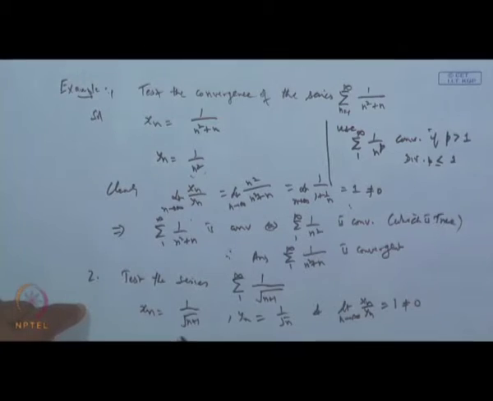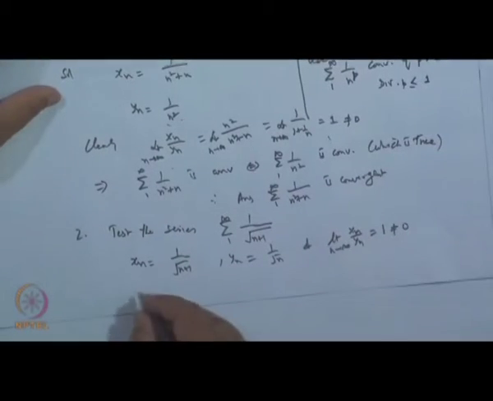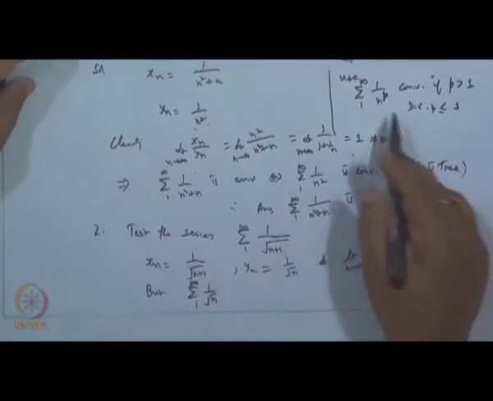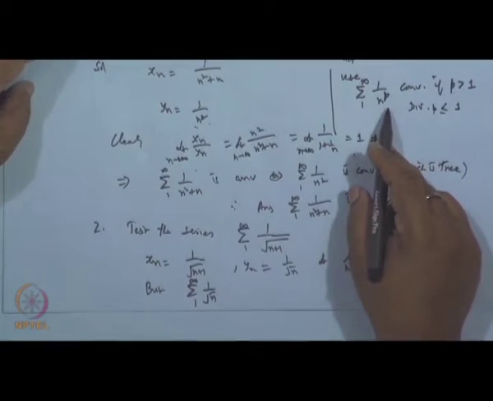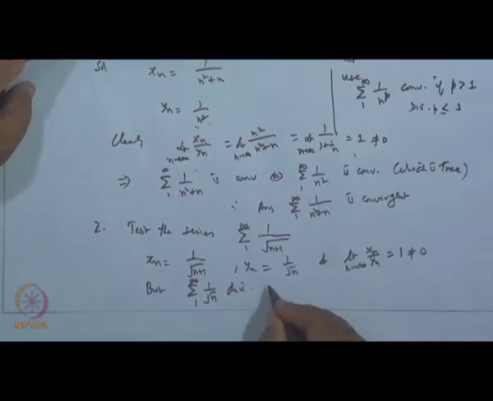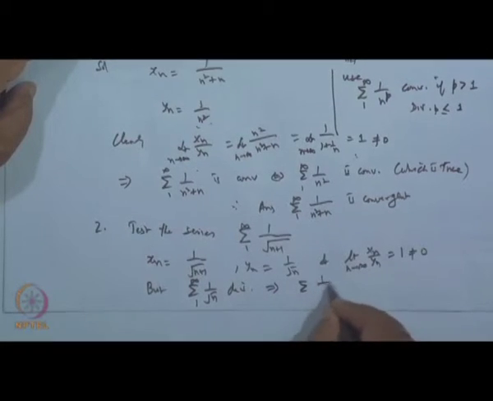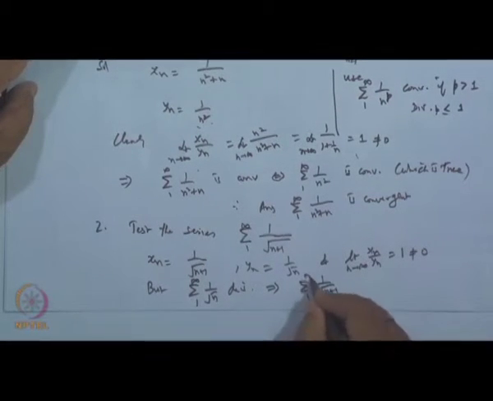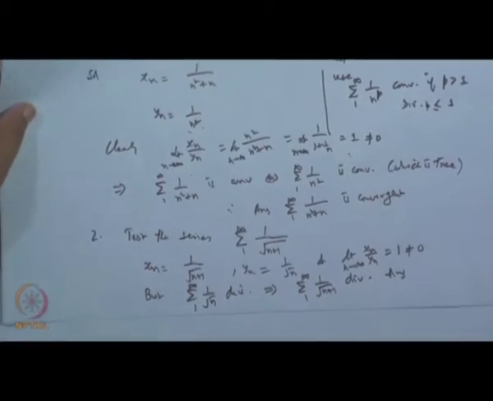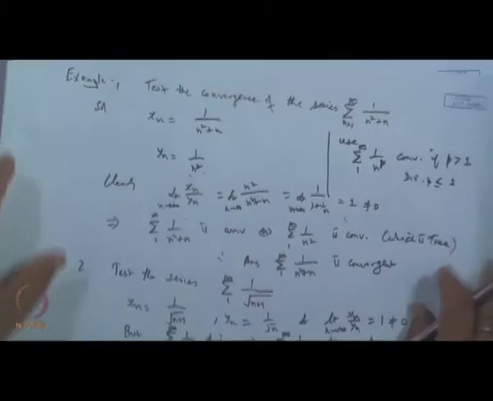But the series sigma 1 by root n, 1 to infinity, is of the form sigma 1 upon n to the power p, where p is less than 1. So, it diverges. Therefore, the series sigma 1 by under root n plus 1 will also diverge, and that is the answer. Okay. So, we can get it this way.